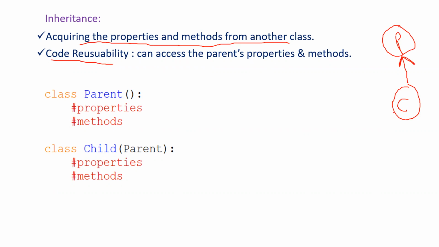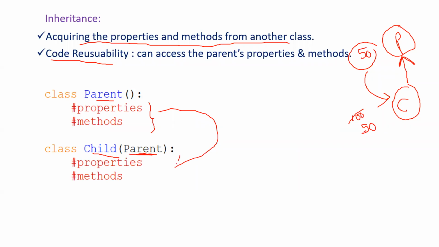For example, if we want to define 100 methods for the child and out of them 50 are common to both parent and child, in that case, you need not define 100 methods in the child. Just define the specific 50 methods and the remaining 50 methods will be available to the child from the parent. Now observe here, there is a class parent and there is a class child. Child class is inheriting the parent class. Now observe, the properties and methods of the parent will be available to the child.